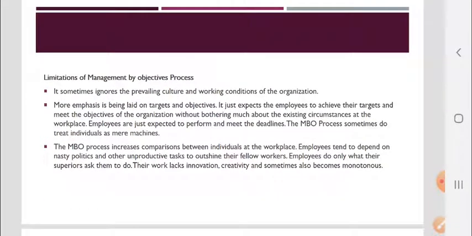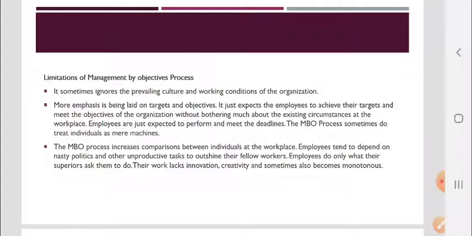Now, there are also some limitations of the management by objectives process. It sometimes ignores the prevailing culture and working conditions of the organization. More emphasis is laid on targets and objectives. It just expects the employees to achieve their targets and meet the objectives without bothering much about the circumstances in which the employees are working. Maybe the circumstances and the environment are not supportive enough to achieve those objectives, but there is a restriction.